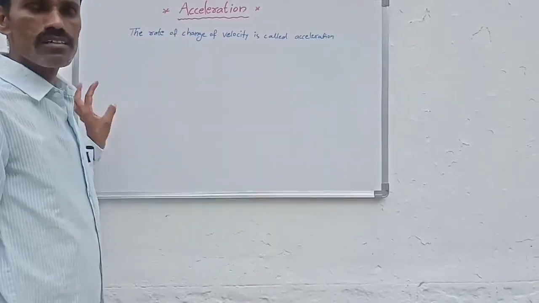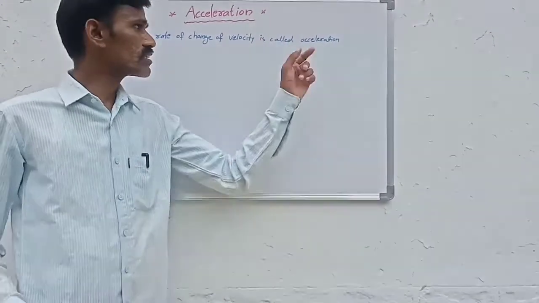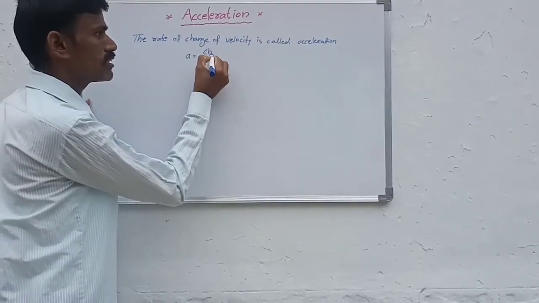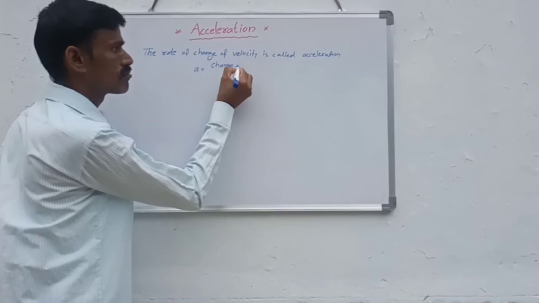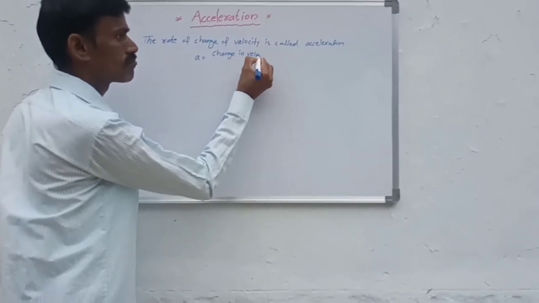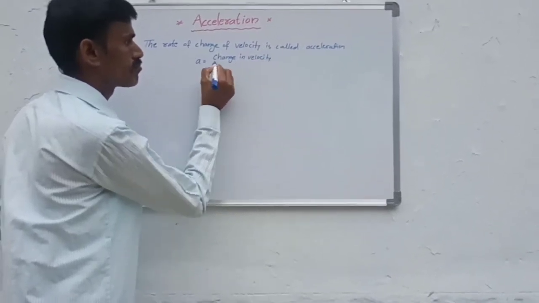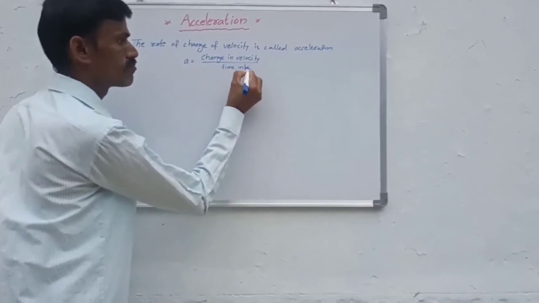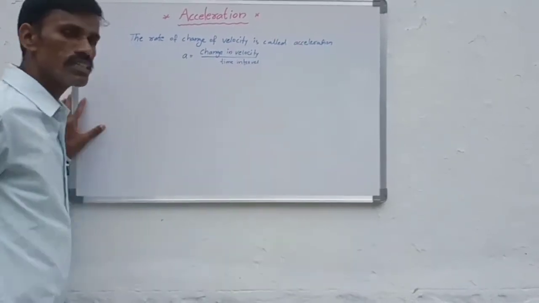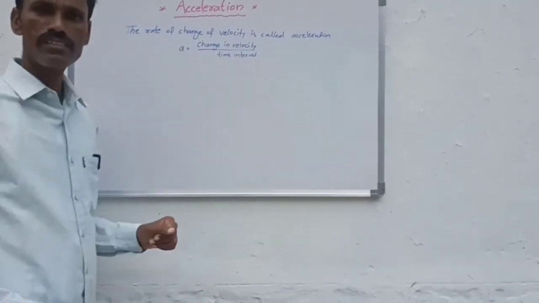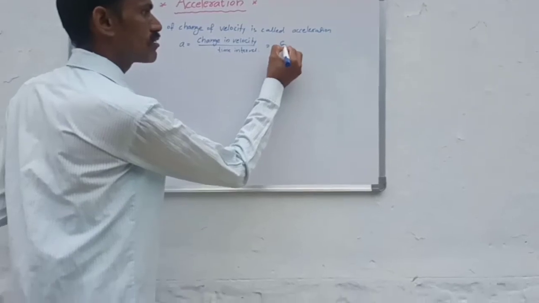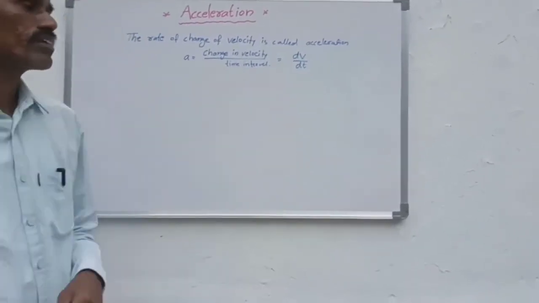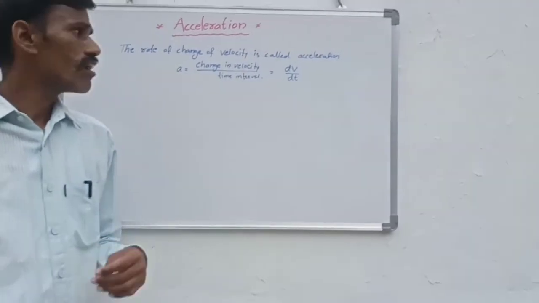So the acceleration a is the change in velocity by the time interval. A change in velocity for unit time is defined as acceleration. So that is dv by dt. a is equal to dv by dt is the acceleration.